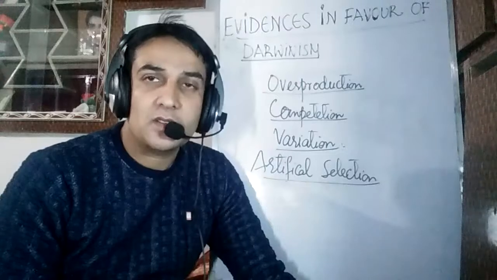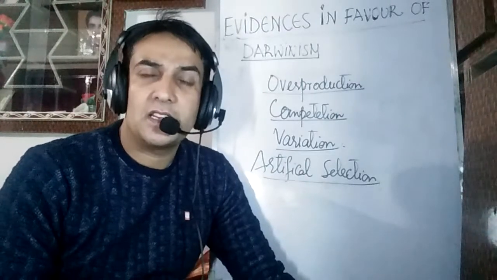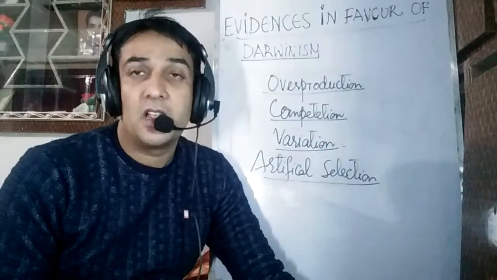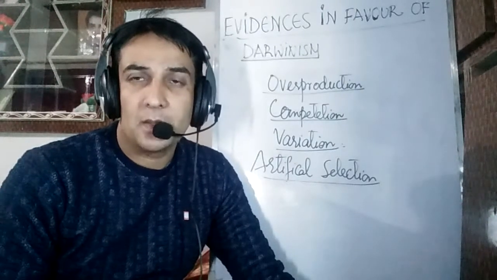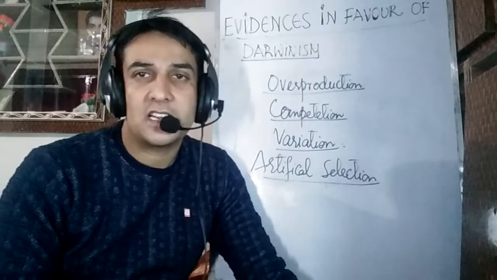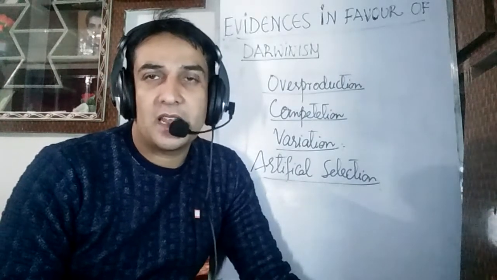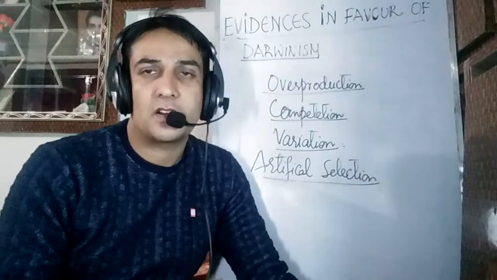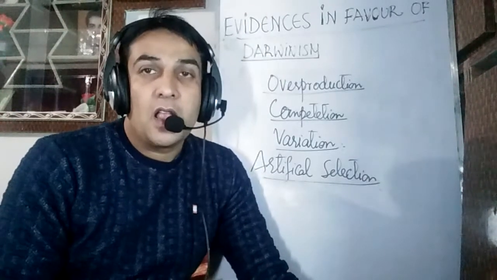So this is also an evidence in favor of evolution. If we are able to produce different varieties and breeds of plants and animals by artificial selection, why cannot nature, with infinite time and infinite resources at its disposal, produce different species by natural selection?